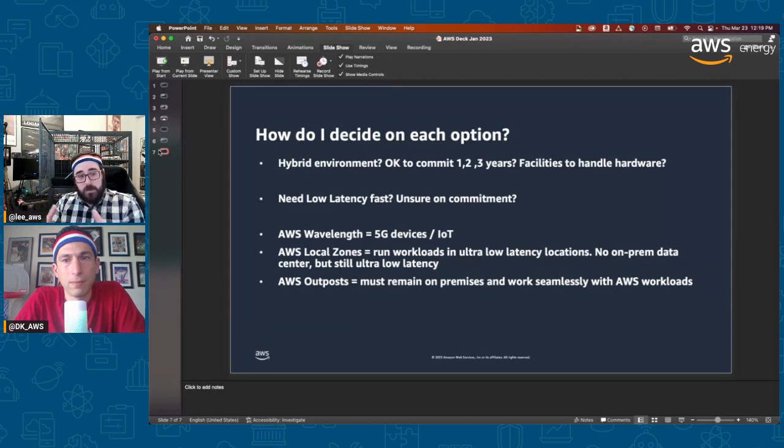You might have an instance where you need an EC2 just a little closer. You can deploy that in a local zone rather than the region itself. And that's no commitment. That's just it existing. And we'll show how easy that is here now.